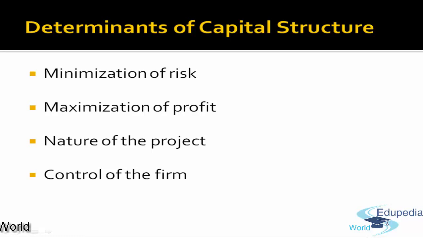And the fourth one, control of the firm. Control of the firm is very important because if a company raises all the funds through equity, that will somehow dilute the control of the company. Dilution of control could even lead to a risk of takeover. So a capital structure should be formed in such a way that it does not dilute control so much that there is a risk of takeover of the company.